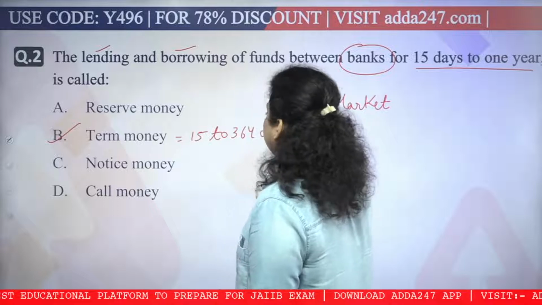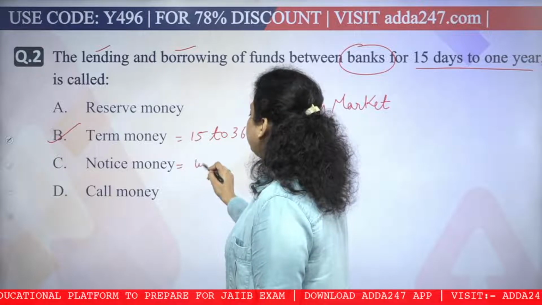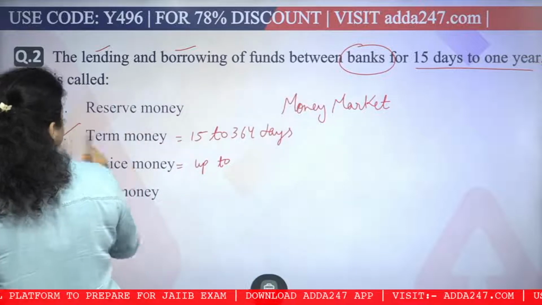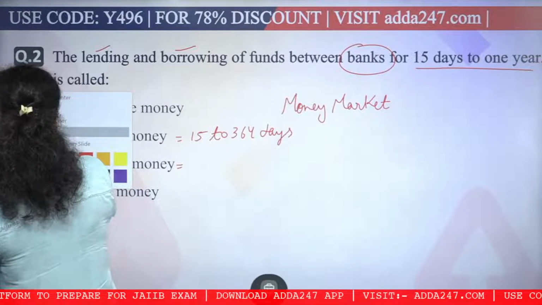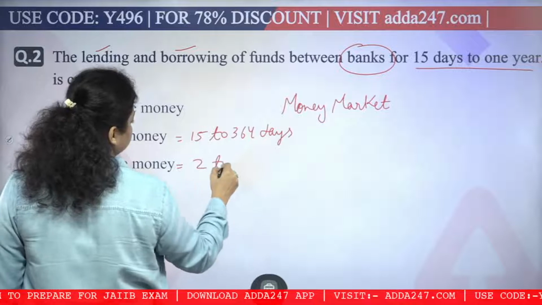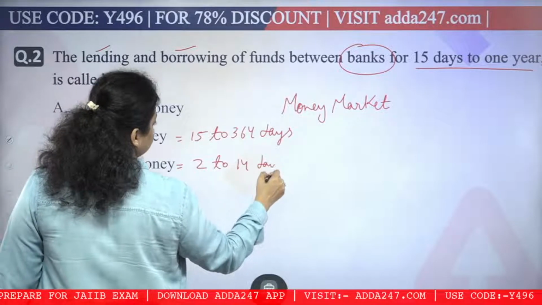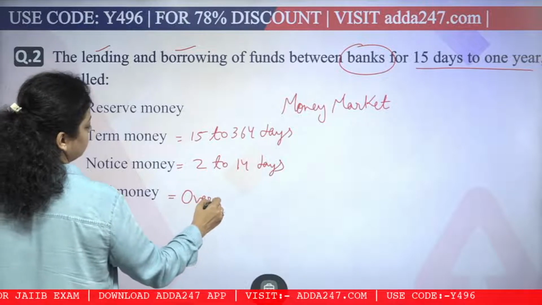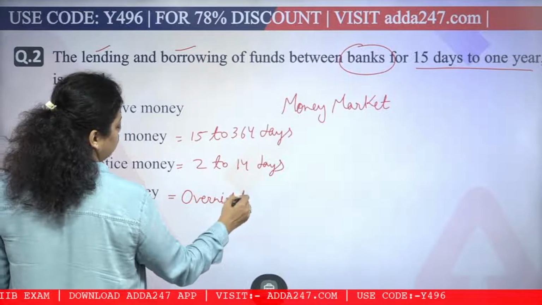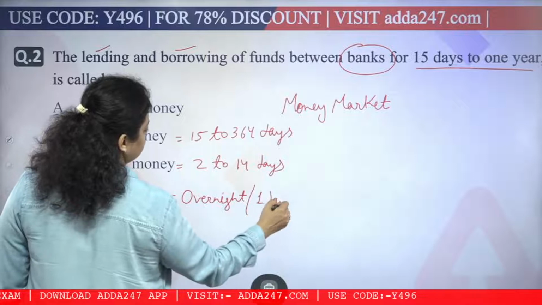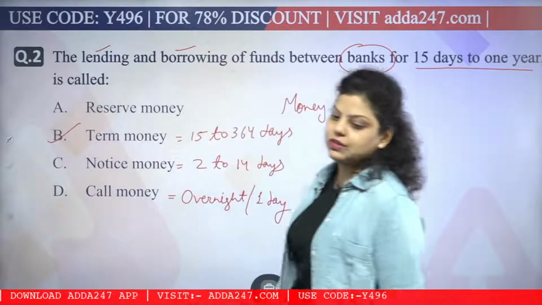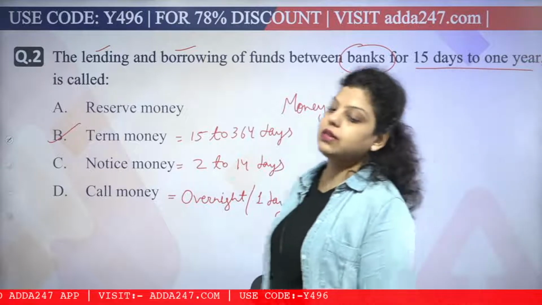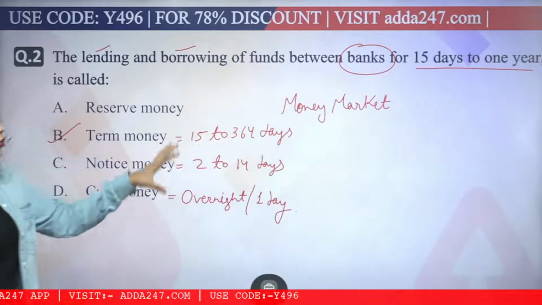For notice money, the duration is 2 to 14 days. And for call money, we have overnight duration, or it can also be known as 1 day duration. So this is the duration of these three instruments of the money market. Call money, notice money and term money are all instruments of the money market.